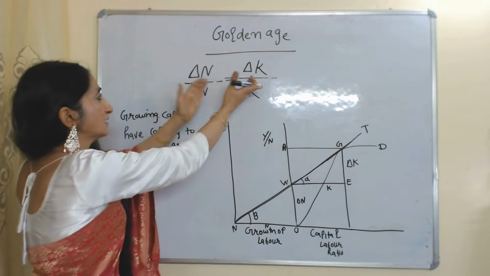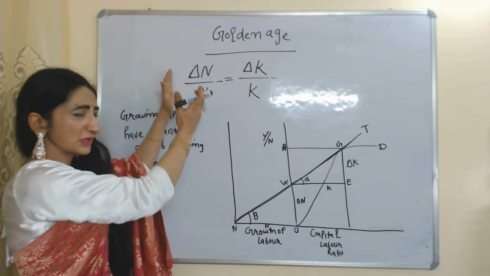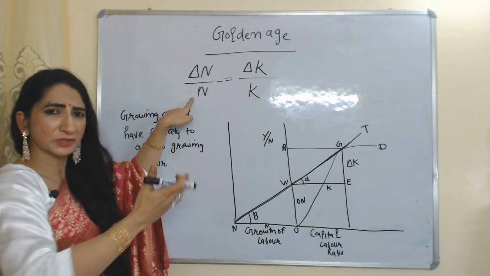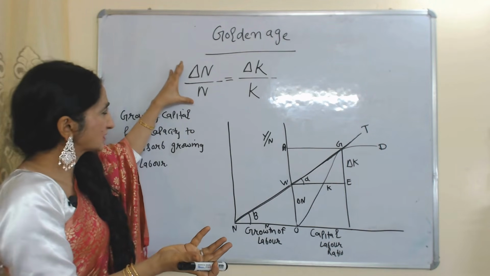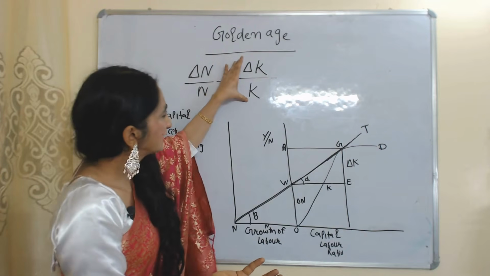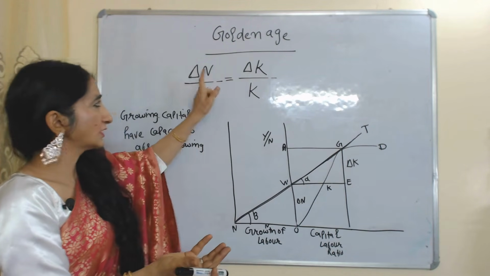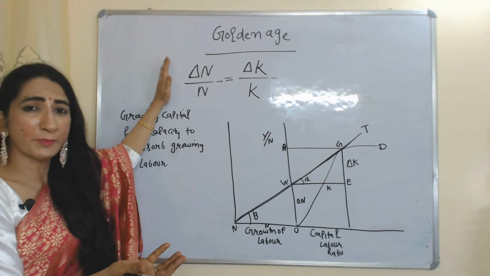And this part represents growth rate of capital and this part represents growth rate of population. Delta N means change in population and N means our total, or base or initial population. So this part represents growth rate of population and this part represents growth rate of capital. And we can achieve golden age when growth rate of capital is equal to growth rate of population.